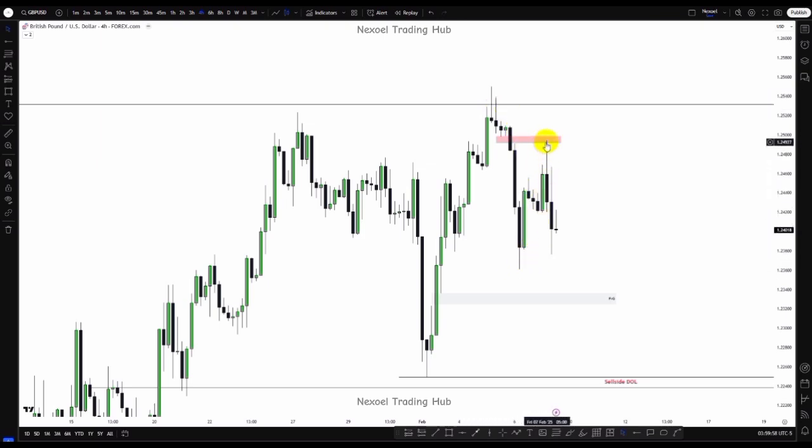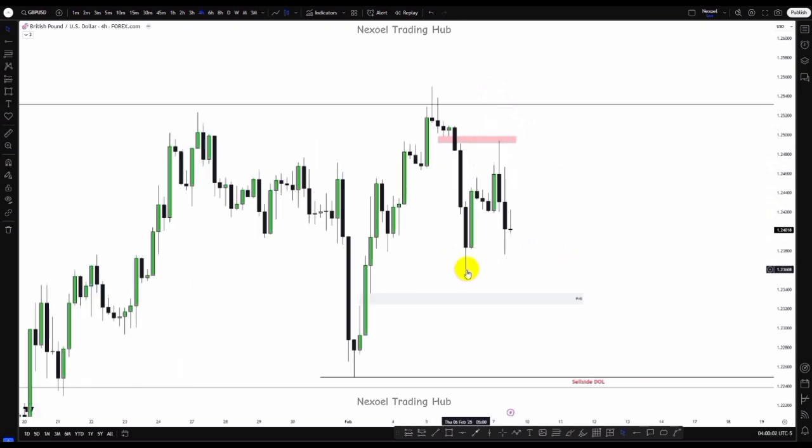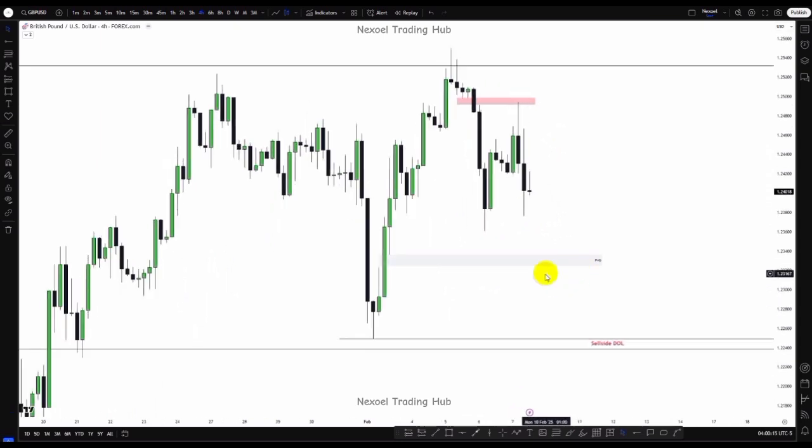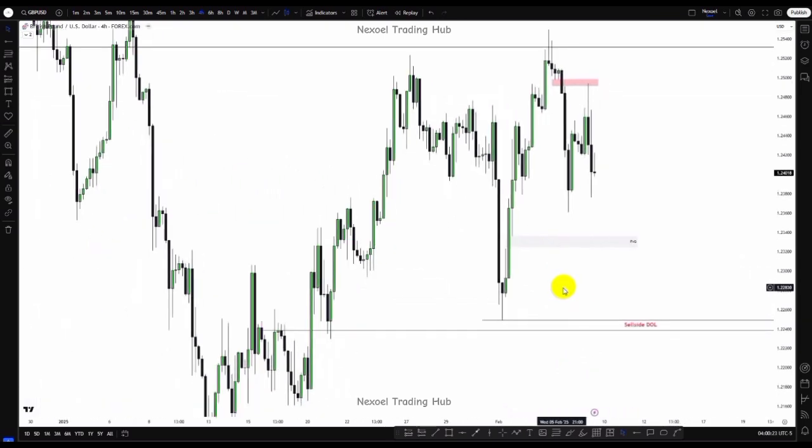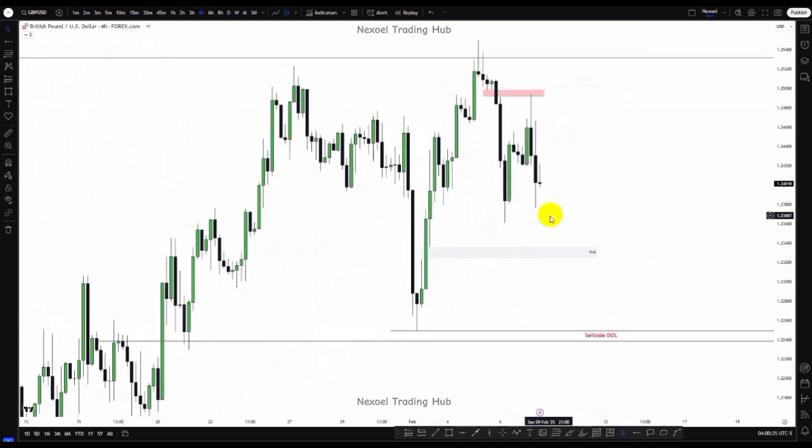I look forward to this return into this fair value gap, and we can see this fall. So you can see we have this draw on liquidity and we have this fair value gap here. Basically, I'm looking at price giving us more bearish movement to the downside into this fair value gap. Price violating this fair value gap will act as an inversion fair value gap to further sponsor bearish movement to the downside to the sell side draw on liquidity. So basically, this is what I'm looking forward to also in the GBP USD pair.